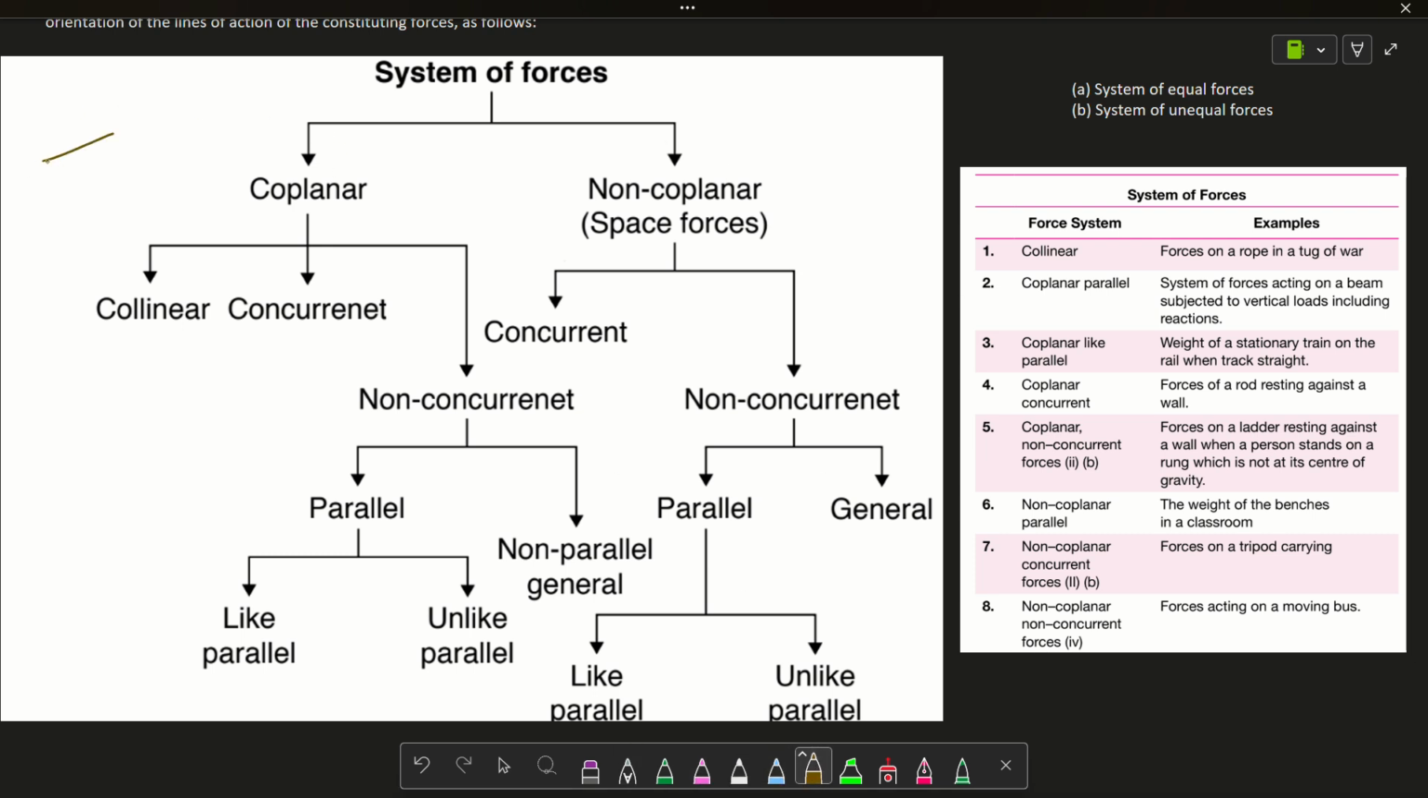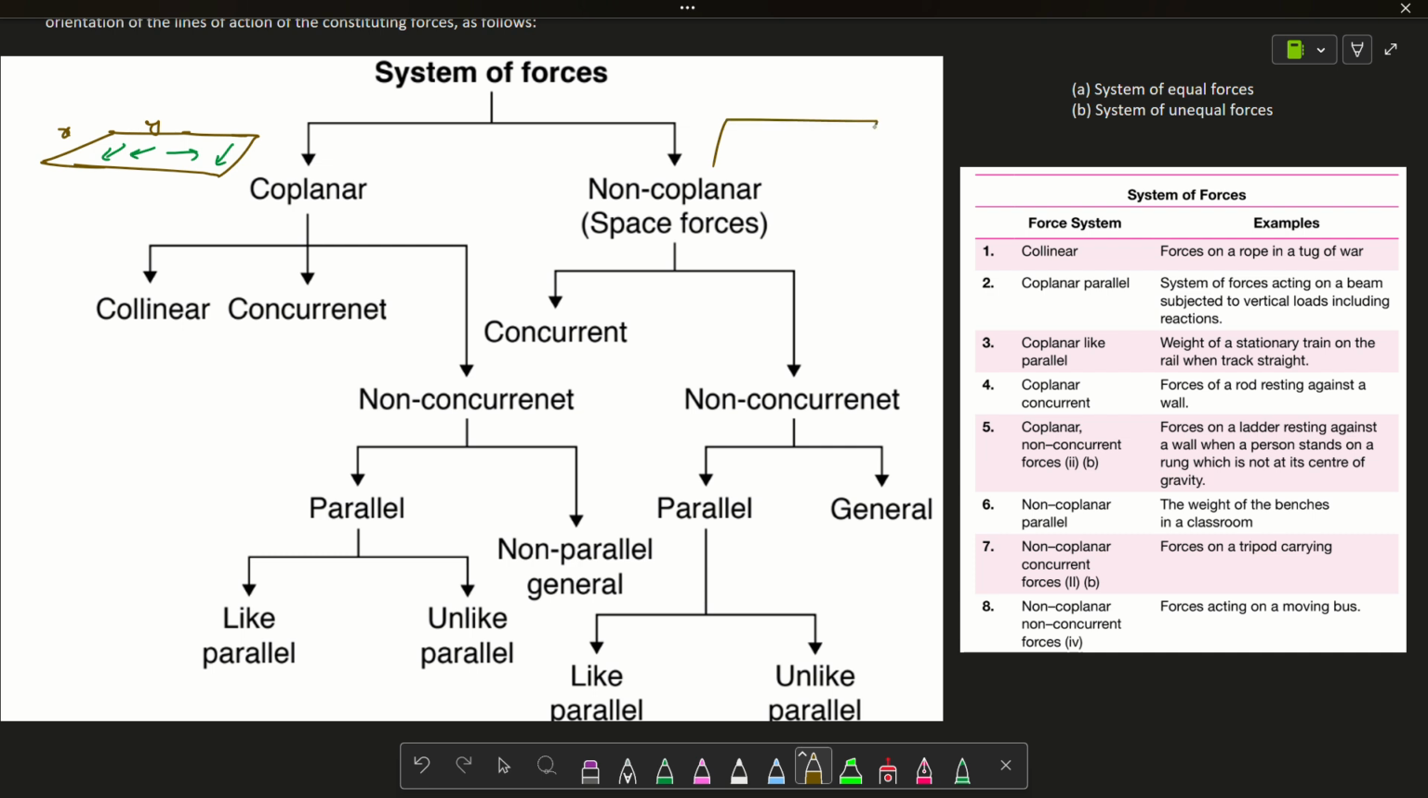So let's suppose some plane is there. Let's suppose the xy plane is there, and all the forces are in this plane only. Then this is known as coplanar. That means all the forces are present in a single plane, and that is known as coplanar.